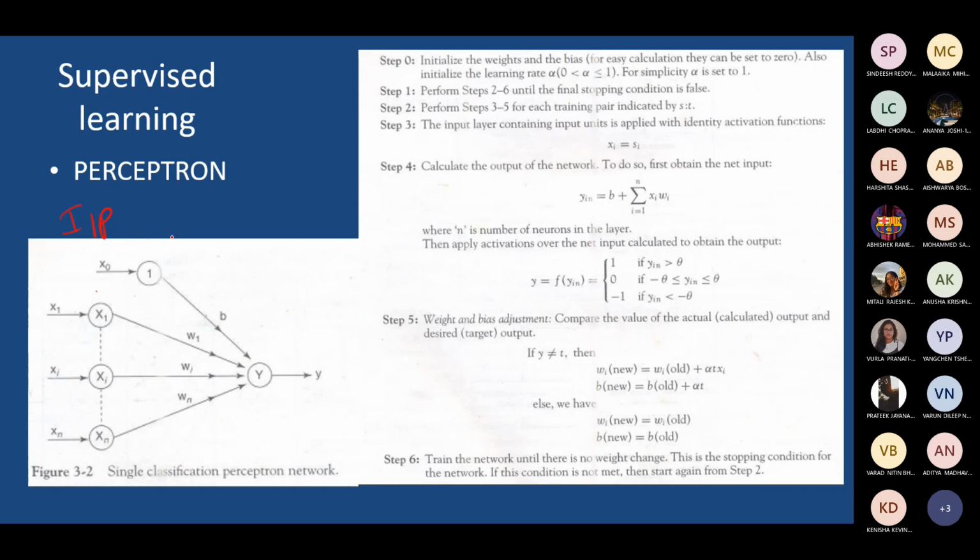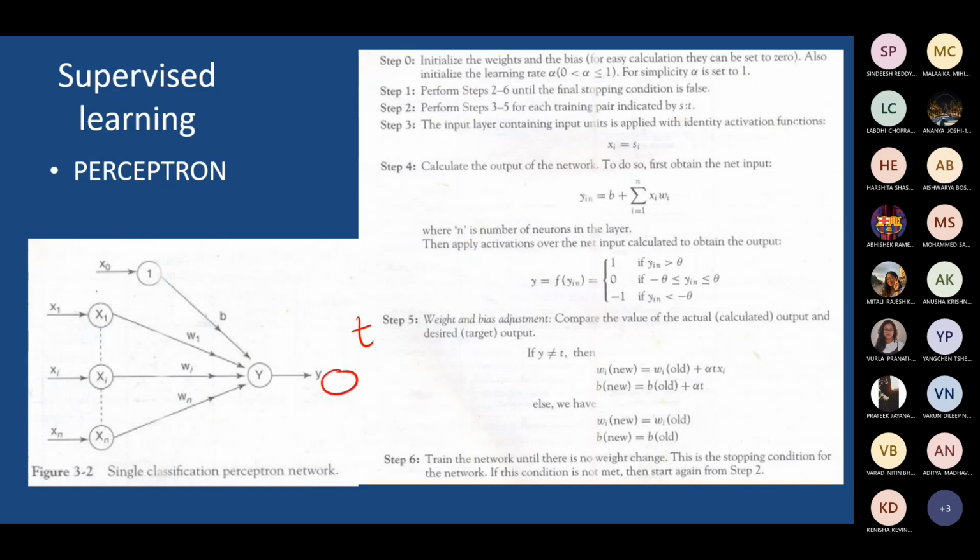So let us look into what this training algorithm is, and how we can do testing here. Like in the earlier models we were discussing, initially we have to go with the training procedure, then we have to do the testing. In order to do training, we have to go through the training algorithm. We already saw the architecture here, a simple single neuron architecture, which has n inputs and one output node shown as y. In this case, there is one more variable taken, that is t, the target.